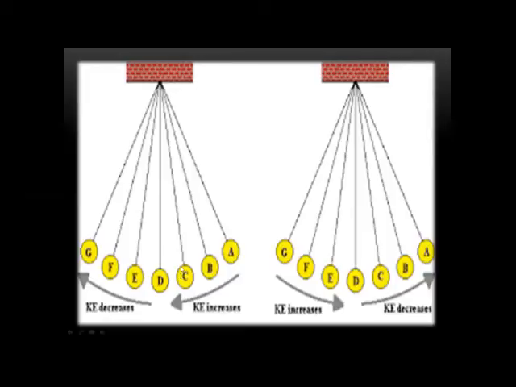When we look at this picture, this pendulum, from A to G, the ball will move from G to F to E to D to C to B and so on.